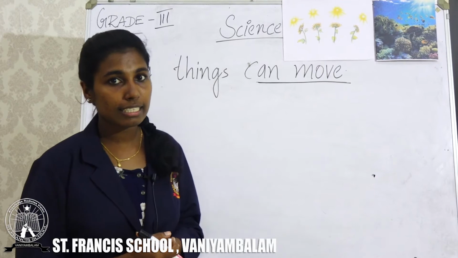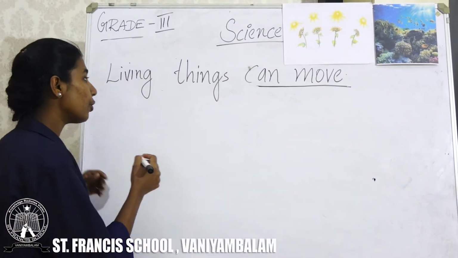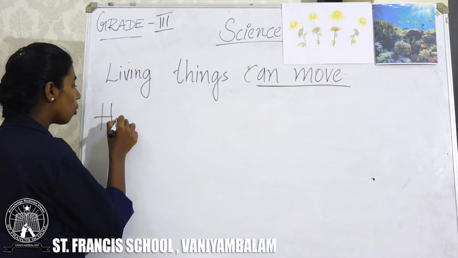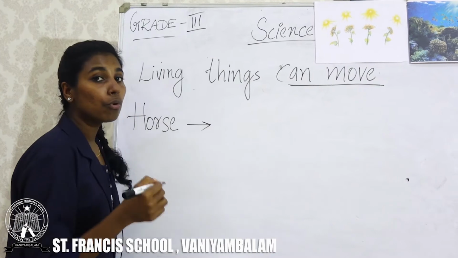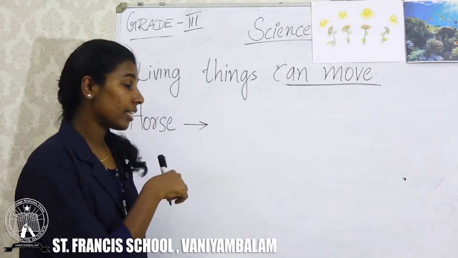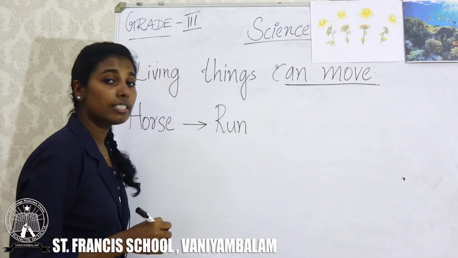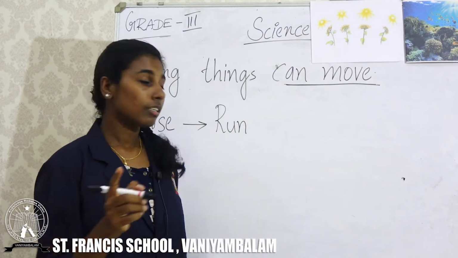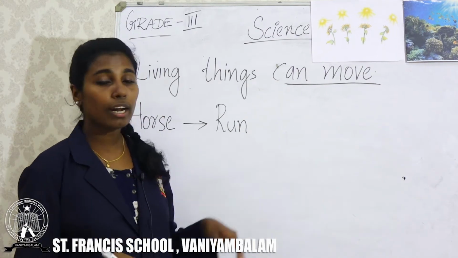Okay, now we can discuss some examples. Are you familiar with horse? Do you know about horse? Yes, horse is an animal. Horse can move from one place to another by running. Horse runs. Clear?